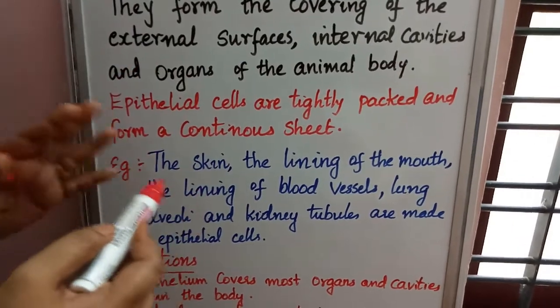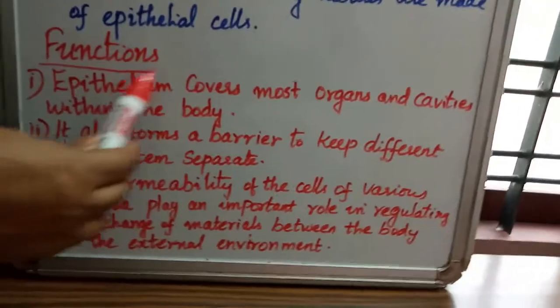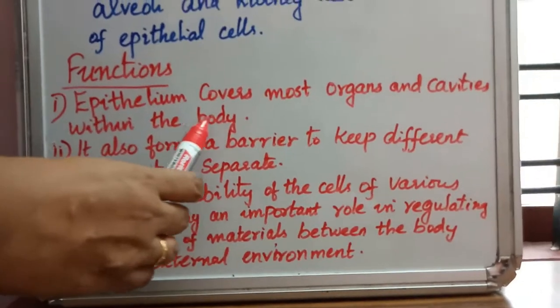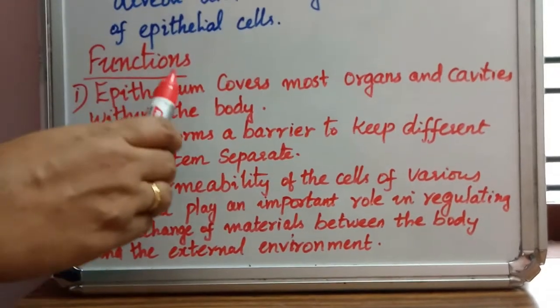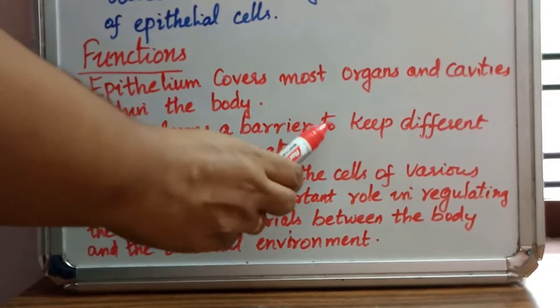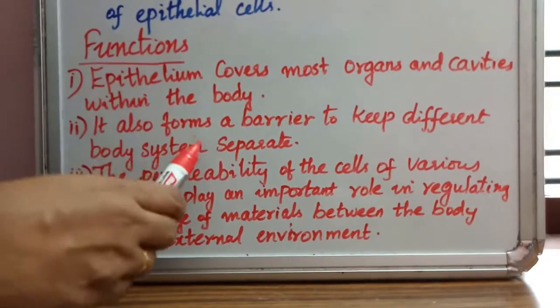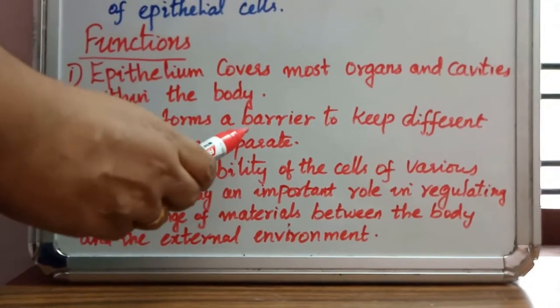So let's see what the functions of epithelial tissues are. Epithelium covers most organs and cavities within the body. Second, it also forms a barrier to keep different body systems separate. Suppose in our body all systems are there, right?